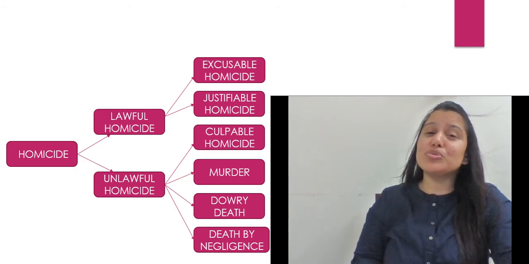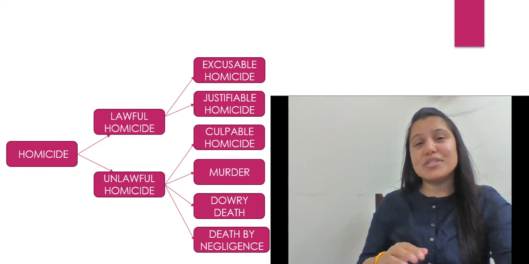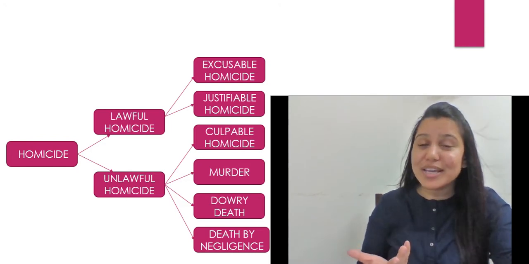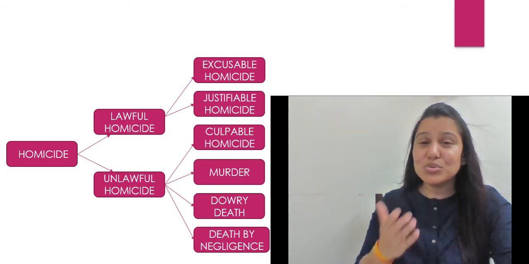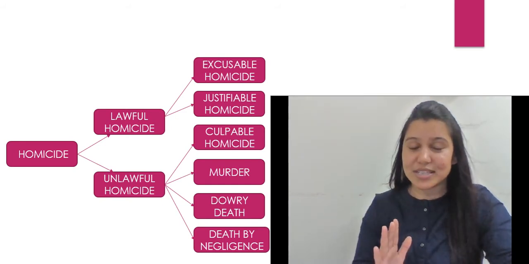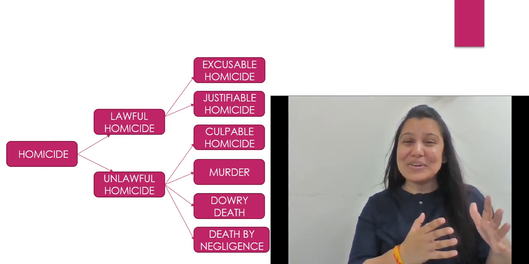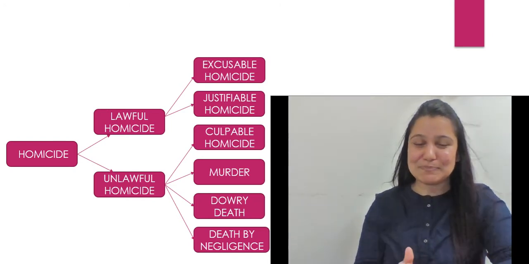Then, of course, in order to avoid another harm, if it is done by a person of unsound mind or a person under intoxication, right? So many things. So those are excusable homicides, right? So in order to actually understand this, you need to go through those sections as well.